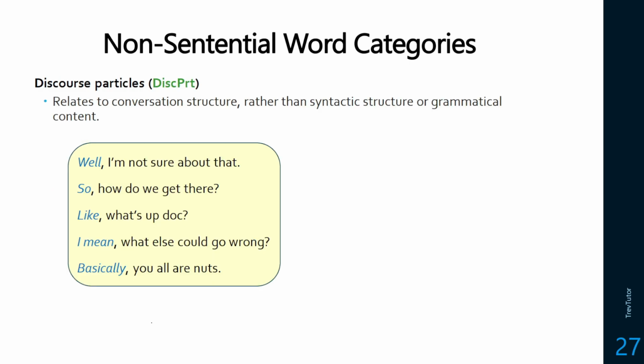And finally, discourse particles. This seems a lot like interjections, but you don't express emotion and you're not trying to give a greeting or that friendly feeling. This is just conversation structure. So this might be connecting ideas or hesitation noises or just words that don't really contribute meaning. So, well, I'm not sure about that. We could get the meaning across just by saying, I'm not sure about that. So how do we get there? Like, what's up, doc? I mean, what else could go wrong? Basically, y'all are nuts. These words at the beginning are just discourse particles. They're just there for conversational purposes. They don't really change the meaning or the structure of the sentence itself.